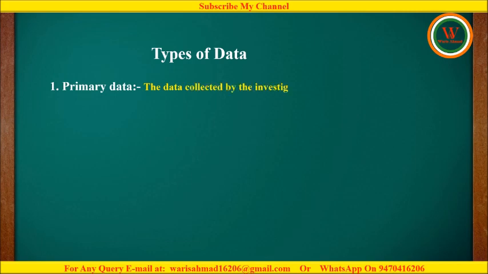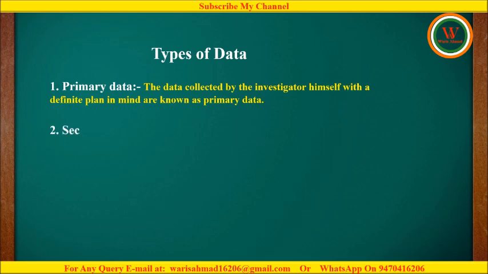Now, the next topic is types of data. The very first type of data is termed as primary data. The data collected by the investigator himself with a definite plan in mind are known as primary data. It means that when the investigator collects the data himself, then that type of data is termed as primary data.